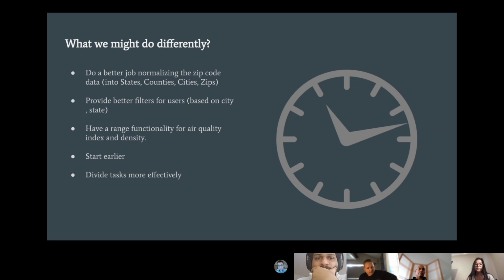Another thing is it would be helpful if we started earlier in the week and divided the tasks more effectively before meeting again before the deadline. It would have helped us a lot. Okay, next slide.